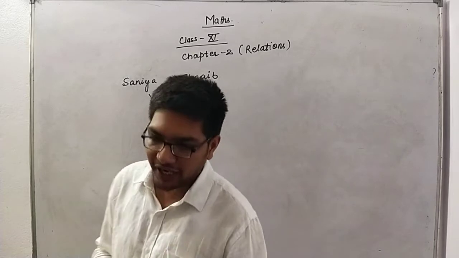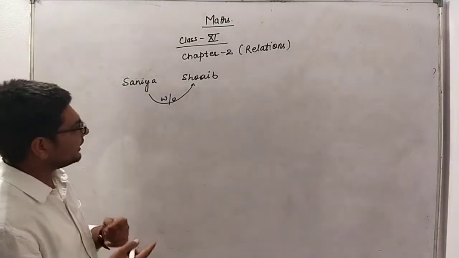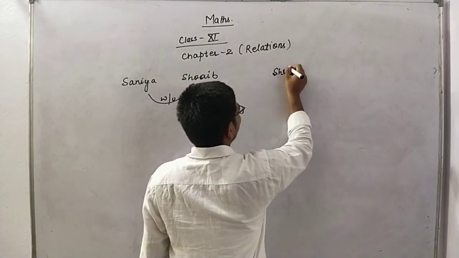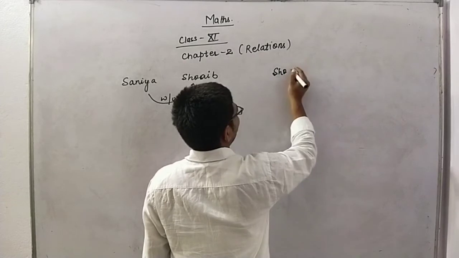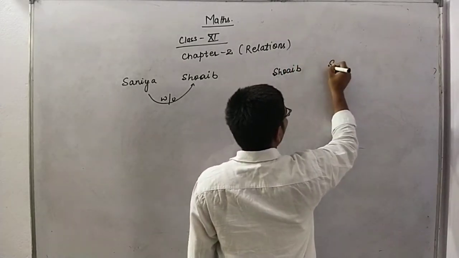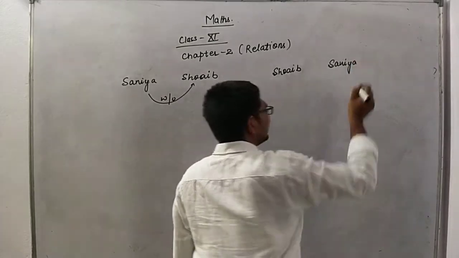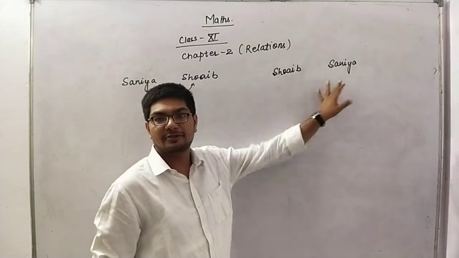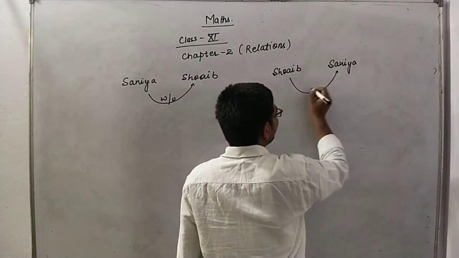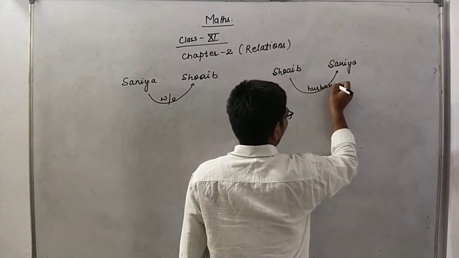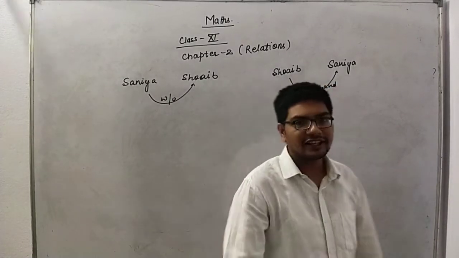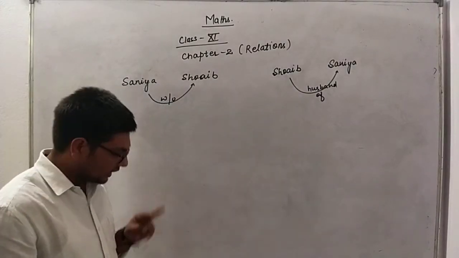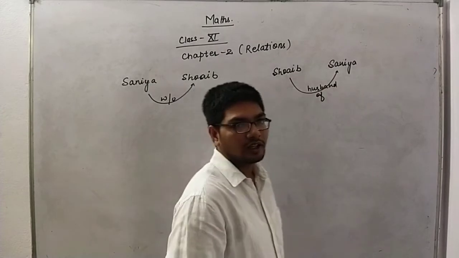Now, what happens if I replace the position of Shoaib and Sania? Now the relationship is the same, but the method of writing the relationship changes. Now Shoaib is husband of Sania. The relation is actually the same, they are husband and wife, but the method of writing the relationship changes. So two things come out from this discussion.